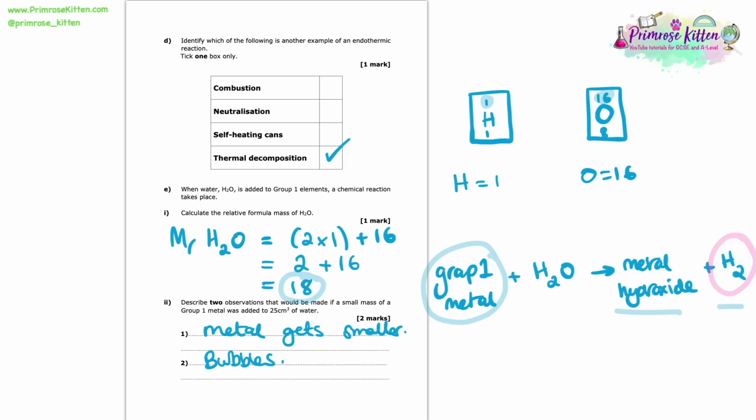But those there are 4 options that will get you a mark if you were to complete this. I would probably go with the metal gets smaller in the bubbles because that's generically always going to be true. But dependent on the metal, certainly we might see a flame and we may even hear this squeaky pop sound.